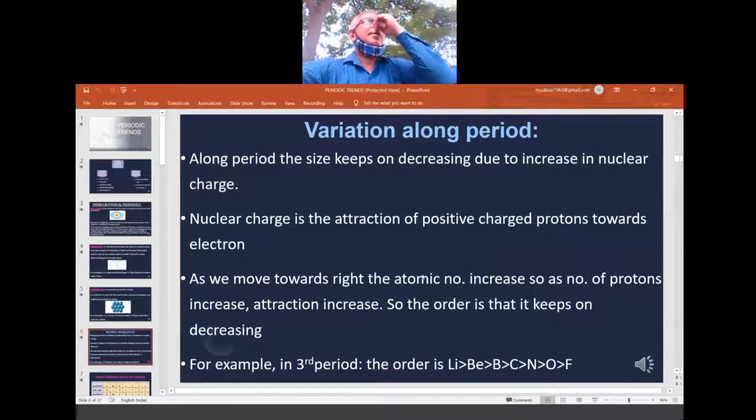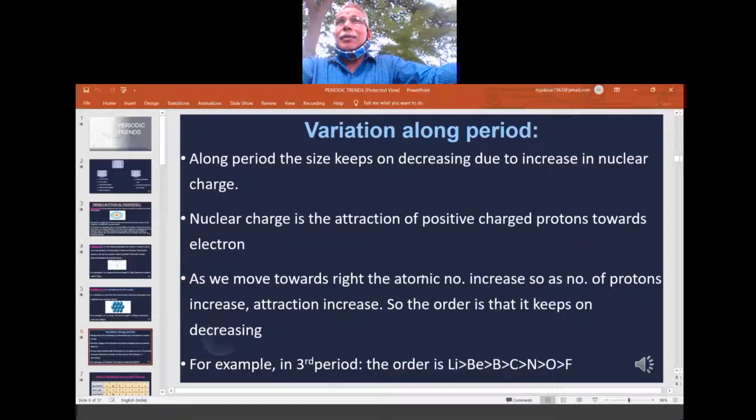What happens? Due to the entry of the electrons into the same level, the nucleus will have control over the electrons. It is not going far away. When electrons go far away, we expect a weak force of attraction between the nucleus and the electron. But here, because the electron is in the same level, there is a tendency to attract the electrons, because in the same level, electrons are becoming more.